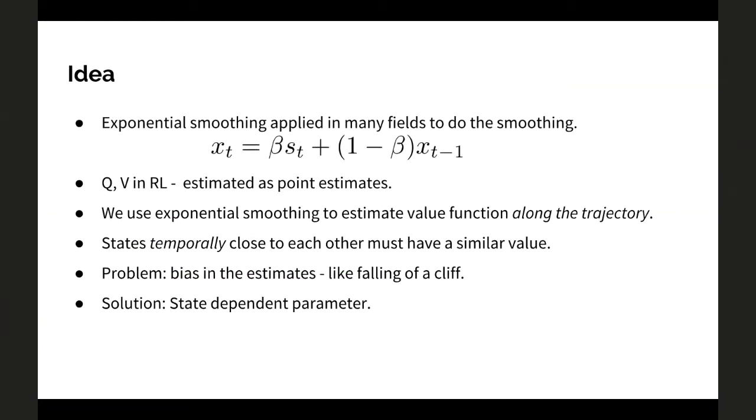We must not have similar values for them. To solve this problem, one technique is to have state dependent parameters, the betas that you see in the exponential smoothing equation. You can have those parameters depend on state. So when such an encounter occurs, you can emphasize that particular state and then learn the value separately. So this is the idea.